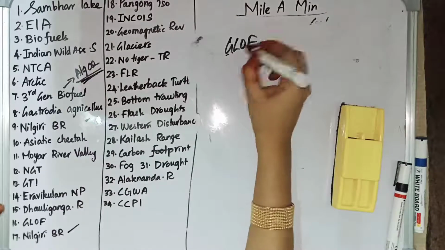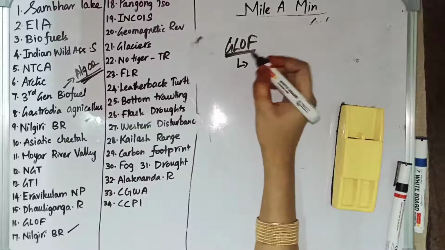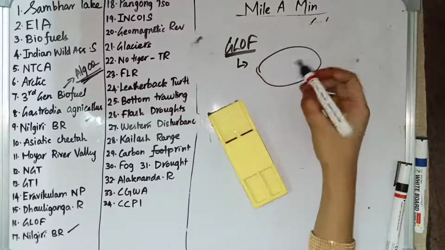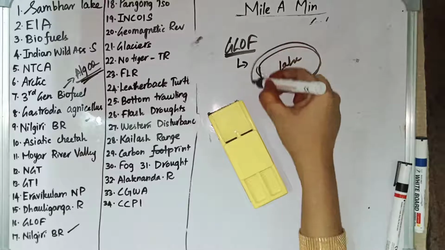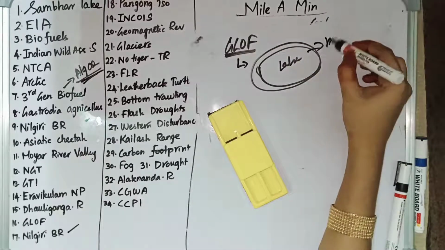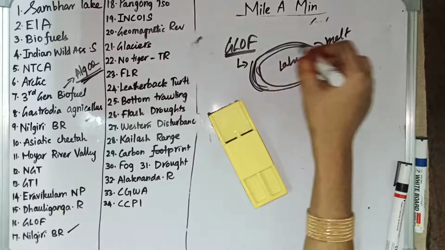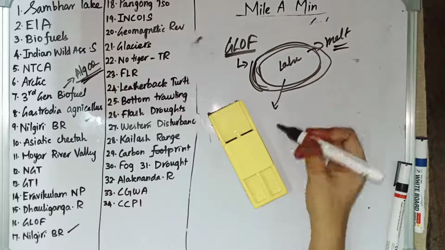GLOF, Glacier Lake Outburst Flood. Glaciers are in news. So Glacier Lake Outburst Flood is nothing but a glacial lake. This is a lake. This glacial lake will be held by the snow and all those. Because of this glacial melt, what happens is the dam, which is a natural dam, will be loosened and it will release water.